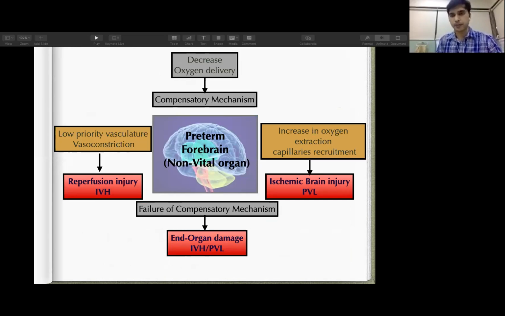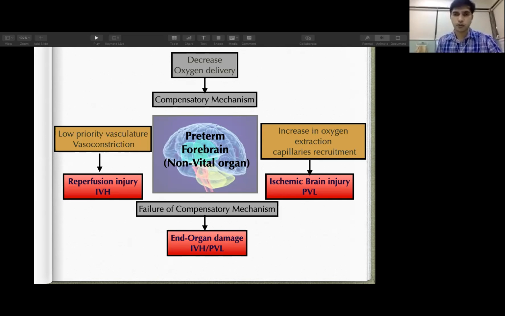If we talk about the preterm category, this compensated phase is very important. Why? Because the literature and a few pieces of evidence say that the preterm's forebrain acts as a non-vital organ immediately after birth. So in the compensated phase of shock, vasoconstriction occurs in the preterm forebrain and vasodilatation occurs in another part of the brain, the brainstem. That will lead to ischemic injury like periventricular leukomalacia.